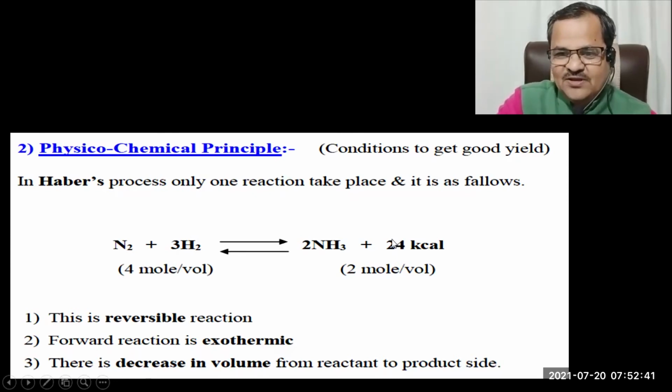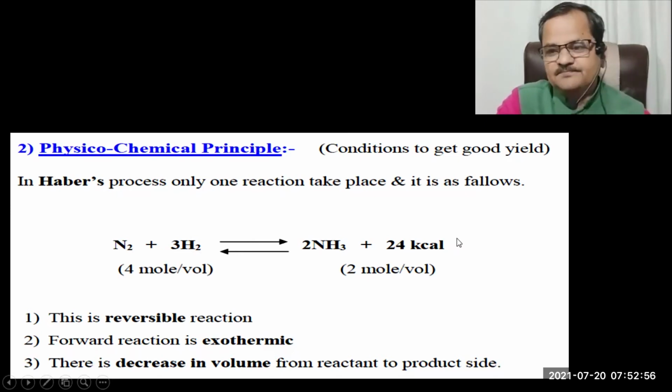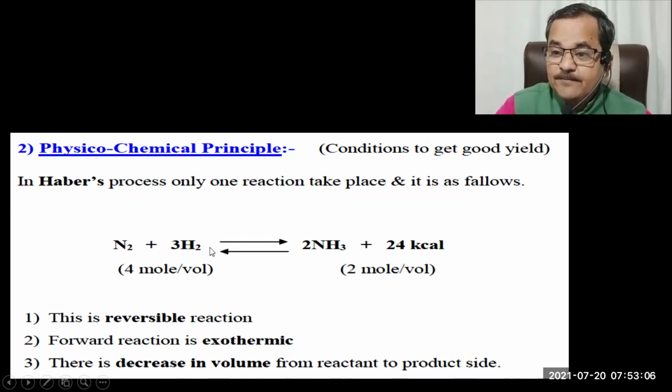Whatever unreacted reactants are there will get converted into NH3 in order to increase the temperature of the system. That's why you will get maximum yield of this product. Therefore, this reaction should be carried out at a minimum temperature.